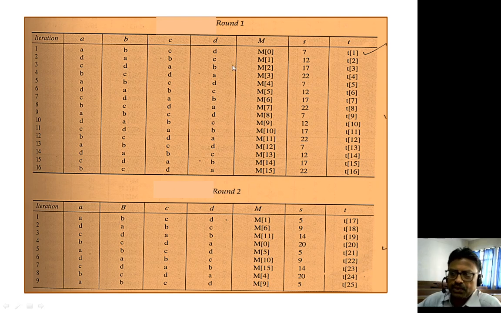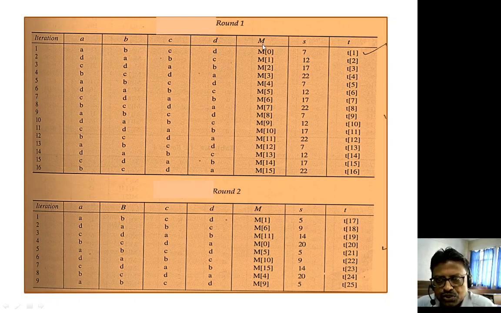This is an example which shows what is happening in round 1, and in round 1 we have 16 iterations. Similarly, in round 2 we have 16 iterations, however I have shown only 9. Similarly, round 3 has 16 iterations, round 4 has 16 iterations, and there will be 64 iterations in total. So if it is round number 1 and the first iteration, the values of A, B, C, D will be the original values.